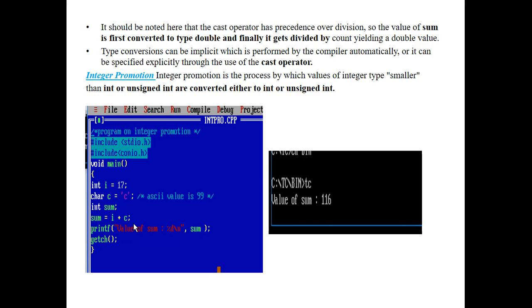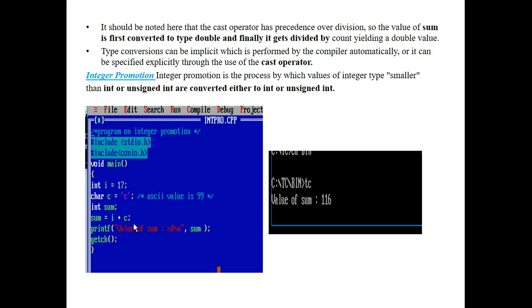Then the compiler first checks whether any values are smaller than int and unsigned int, and then converts those smaller values to int or unsigned int.